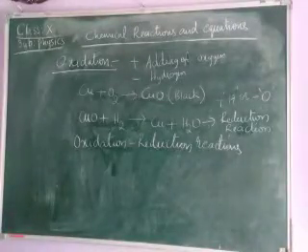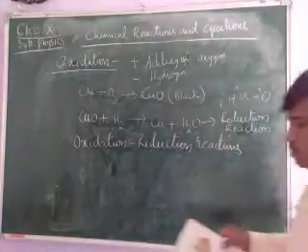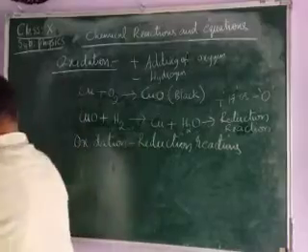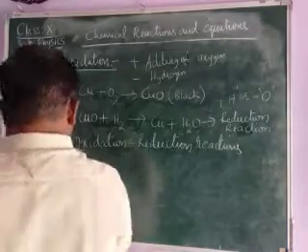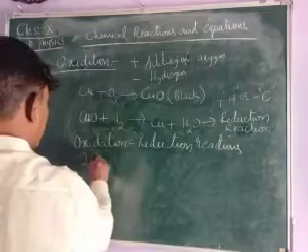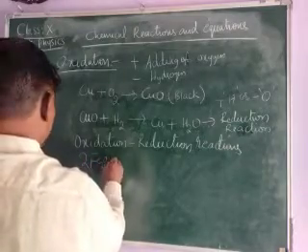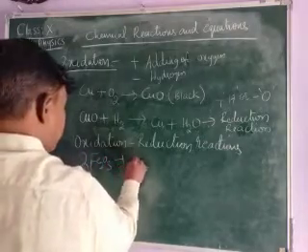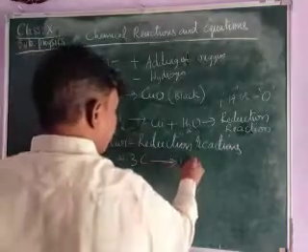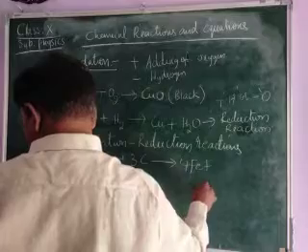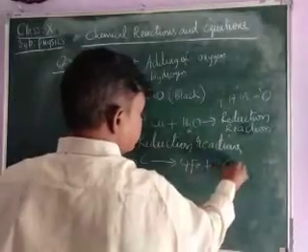Like that, in a reaction both oxidation as well as reduction take place. Here are some more examples of oxidation and reduction: 2Fe2O3 on adding carbon gives 4Fe and 3CO2.